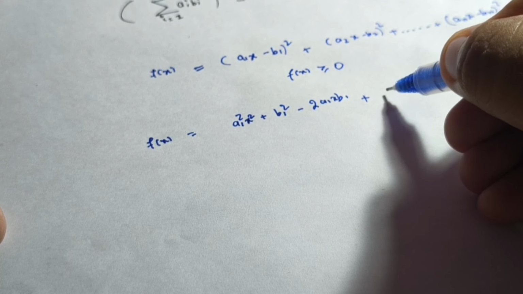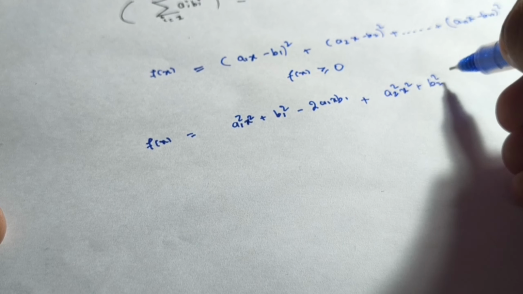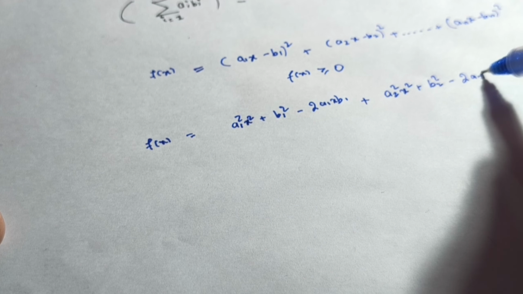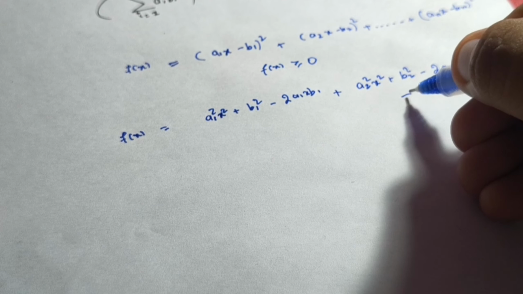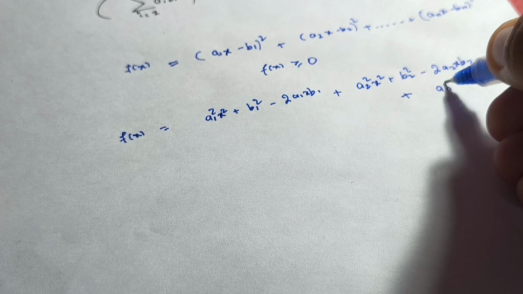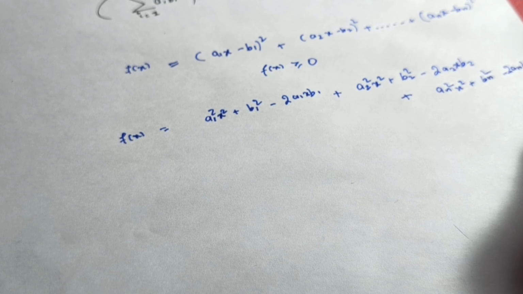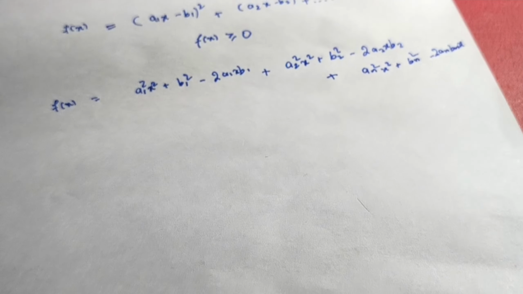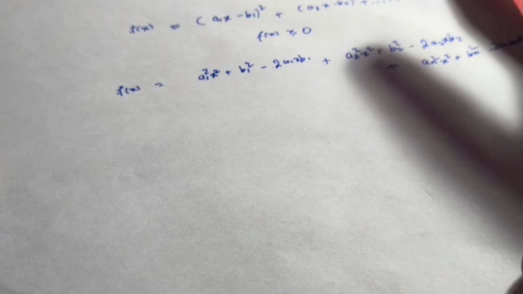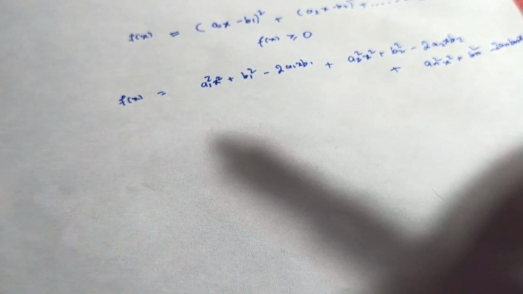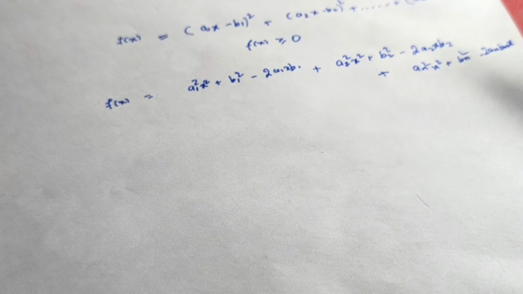So we will get a2 square x square plus b2 square minus 2 a2 b2 x, and similarly you have to do till the last bracket. So finally we will get an square x square plus bn square minus 2 an bn x, right? I hope it is visible to you. Now what we have to do is just club all the similar terms, like all the terms which contain x square, then x, and then all the constant part as well.